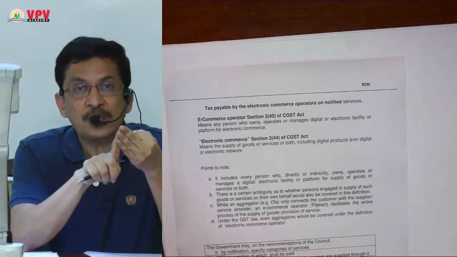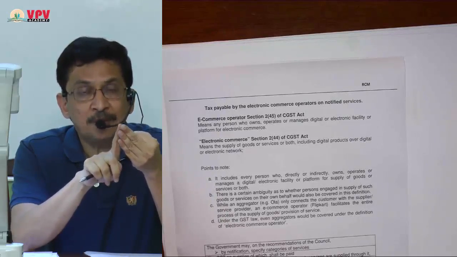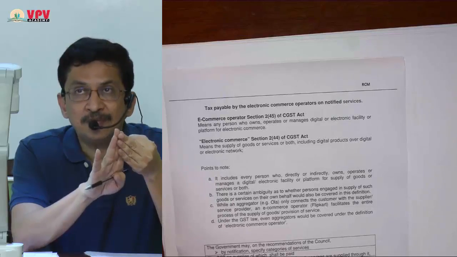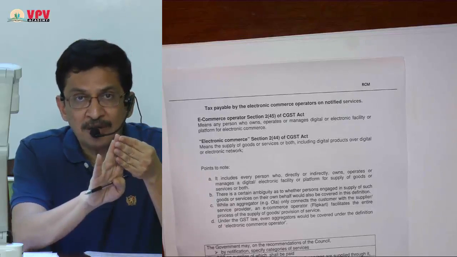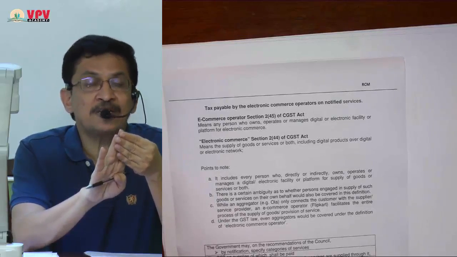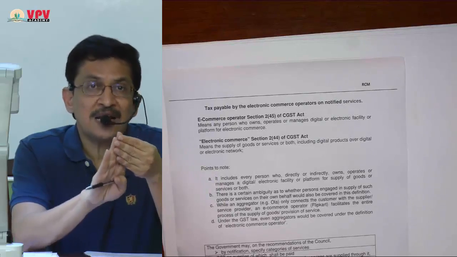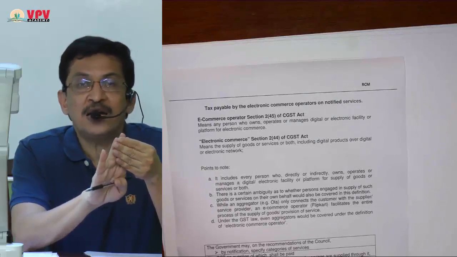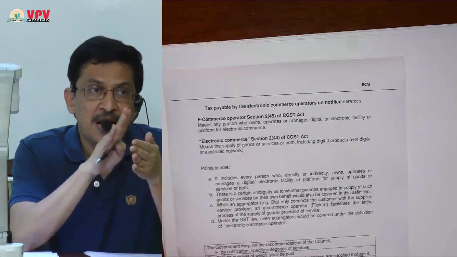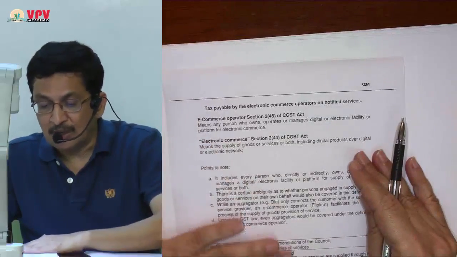It will be on electronic commerce operator, and the moment electronic commerce operator is the person liable to pay GST, all provisions of GST Act will become applicable to him. If such electronic commerce operator has presence in India, then he will pay. But if he does not have presence in India, his representative will pay GST. But suppose he neither has physical presence nor has a representative in India, he has to appoint a person in India, and liability to pay GST will be on such a person. That is all the conclusions here.